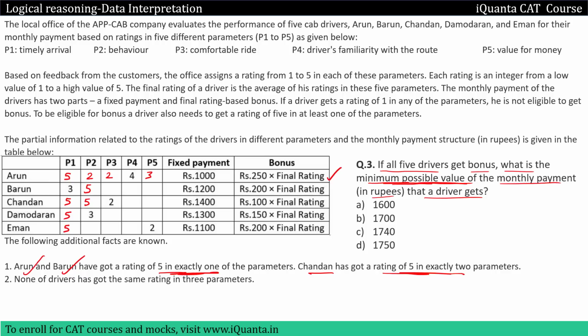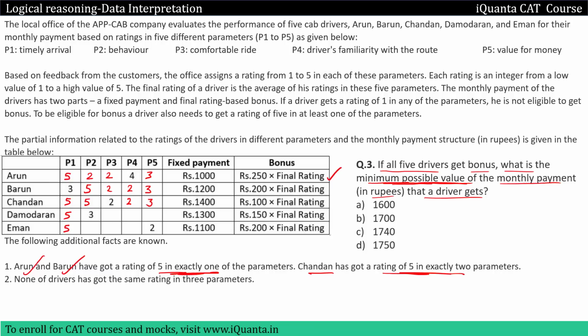Let's talk about Barun now. 3, 5. Minimum that can be given will be 2 again, and then one more 2. We cannot write 2 anymore because then a driver will have the same rating in 3 parameters. So I will write 3 again, next highest, right? Then 5, 5, 2 for Chandan is already there. I need to minimize his rating. What can be the minimum rating that can be given to Chandan? It will be 2. Can I give 2 again? No. So I will give 3.